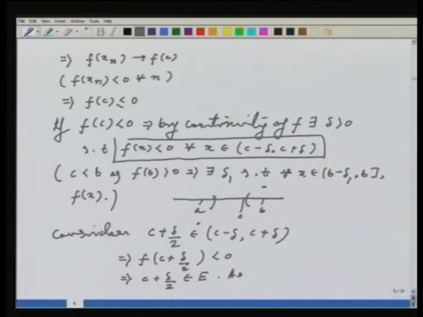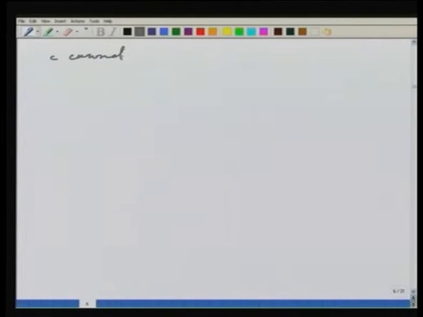It seems that then c plus delta by 2 belongs to E, but then c cannot be the supremum, as c plus delta by 2 is strictly bigger than c. Then c cannot be the supremum of E. But this is a contradiction, because we know C is the supremum.